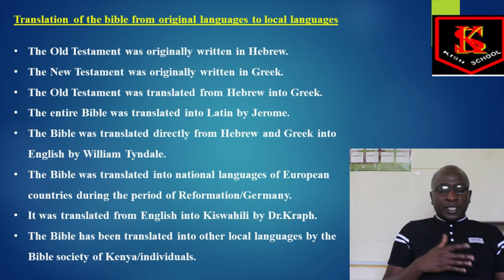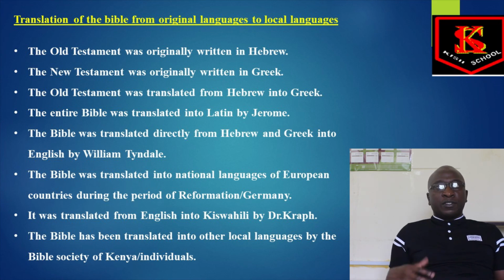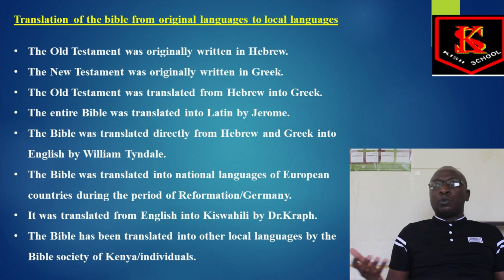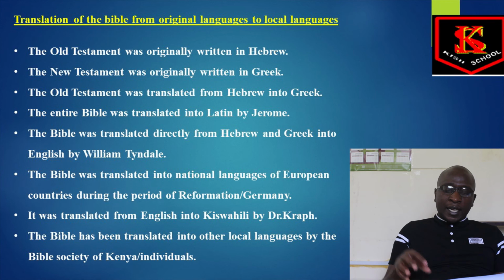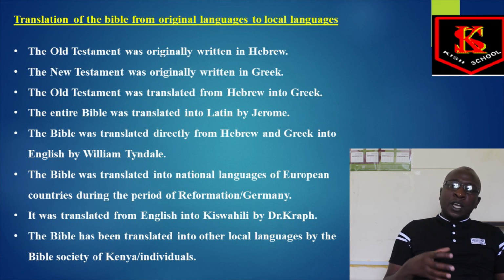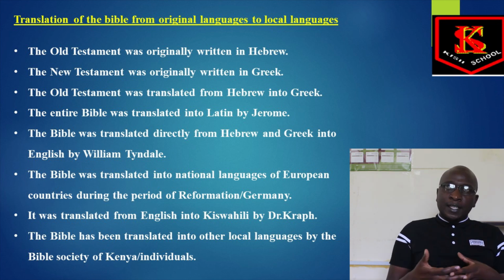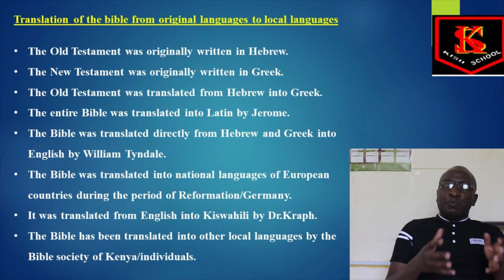The Bible has been translated into other languages by the Bible Society of Kenya or individuals. They have translated the Bible into Ekegusii, into Kikuyu, into Kamba, and other African or Kenyan languages. So the Bible Society of Kenya sat together in ecumenical cooperation. Then they started translating the Bible into local languages for the Africanization of the Bible, so that Africans or Kenyans in their local communities can also use the Bible to preach, and for the necessity of African leadership.